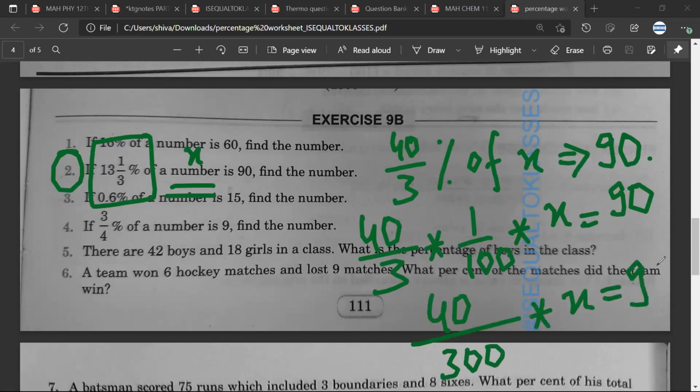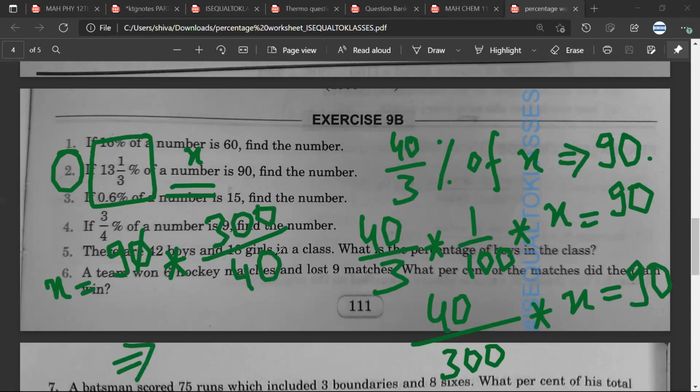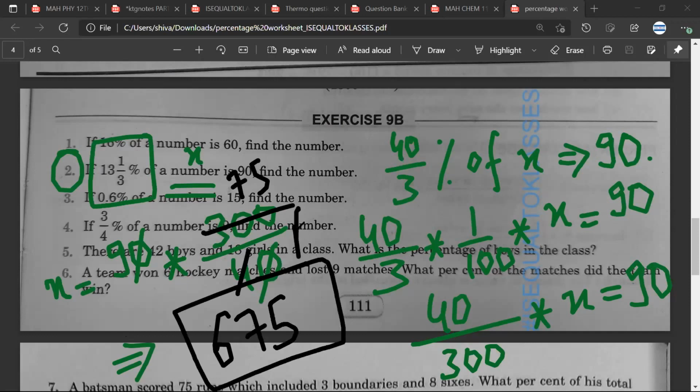Now to remove the x, we have to multiply both sides by 300 upon 40. Sarthak, is it okay? Yes, sir.